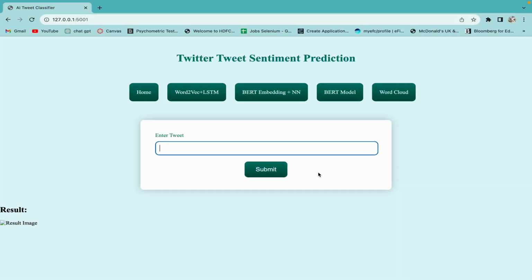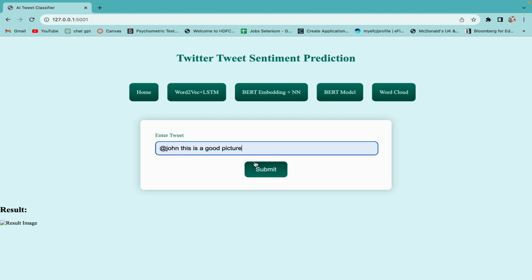Now let's have a look at the demo of the application that I have developed. So the application is developed upon the best performing model out of the three that I have explained, so that we can give the best output. So here, upon giving the tweet, the model will classify whether it is a hate speech or not. Now let's try different examples for it.